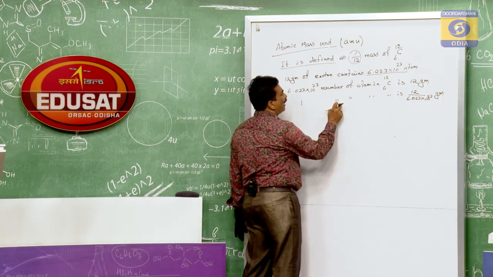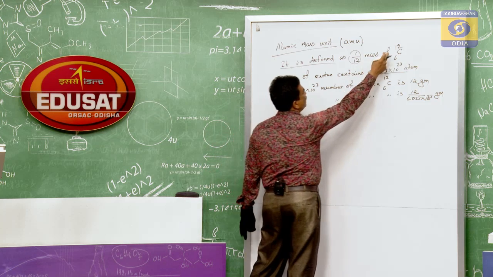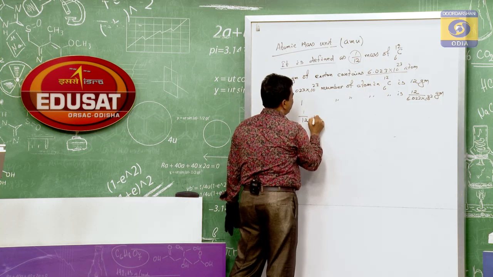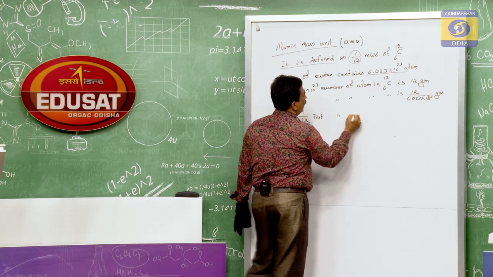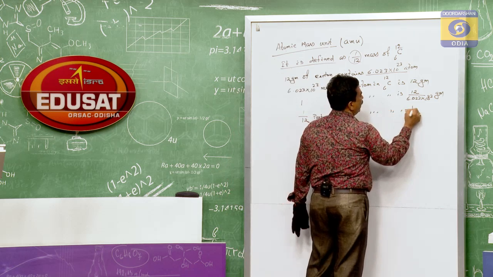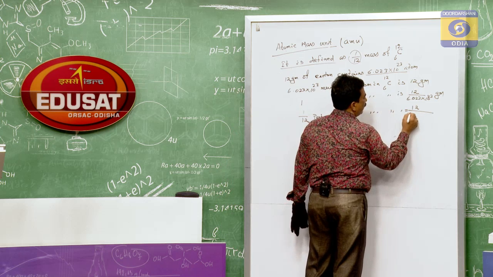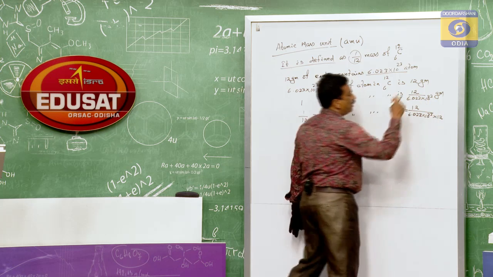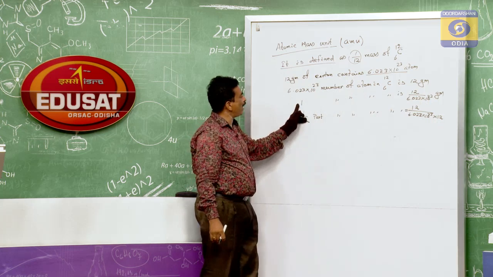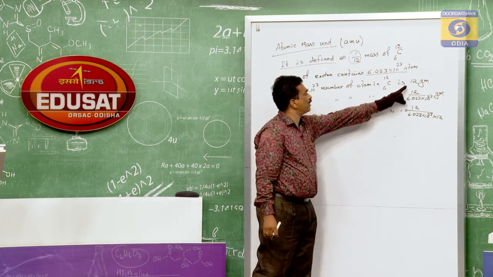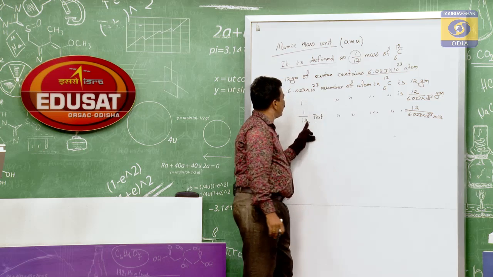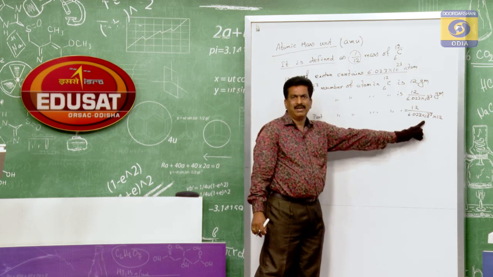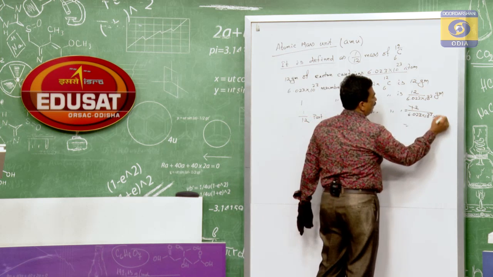And for 1 unit, the 1/12th part of C-12, the mass is 12 by 6.023 into 10 to the power of 23 into 12, because 12 gram contains this number of atoms. So the 1/12th part will contain this much. Means this 12 will cancel.